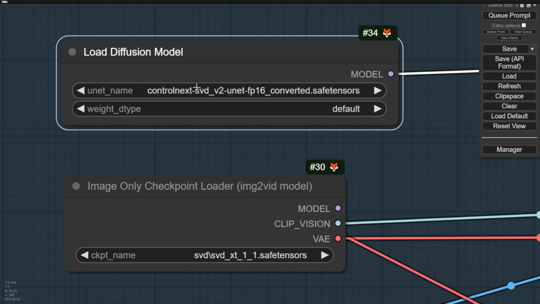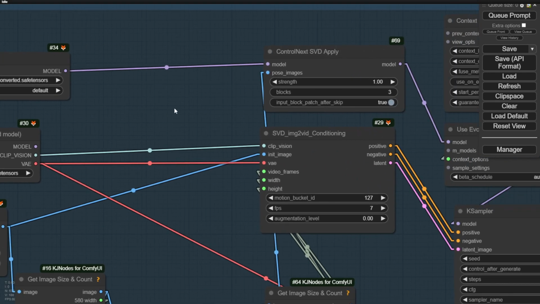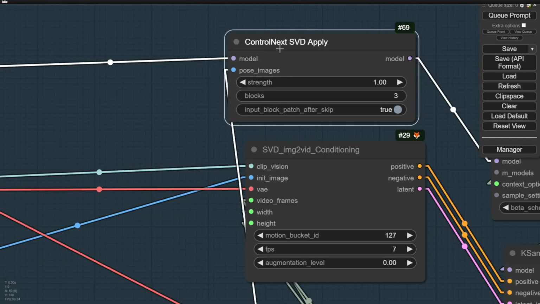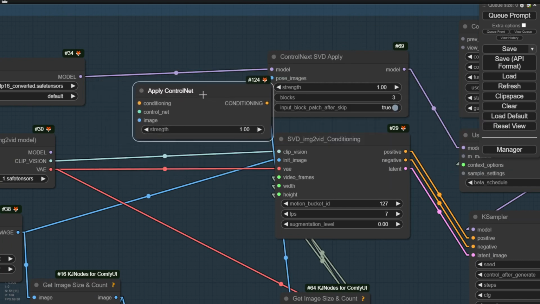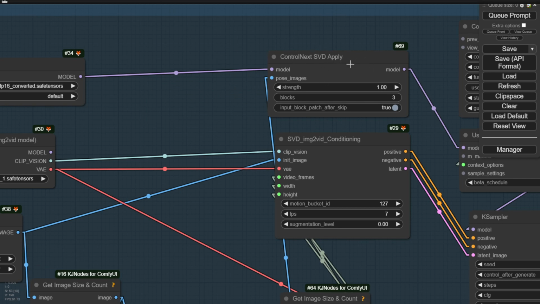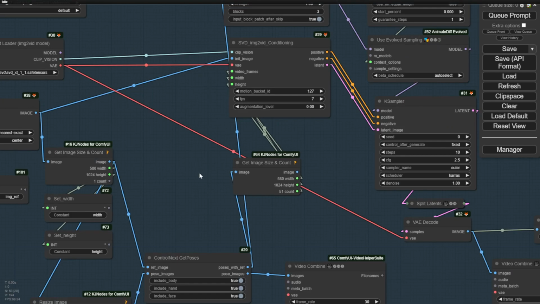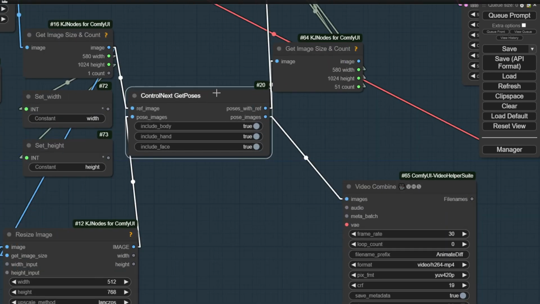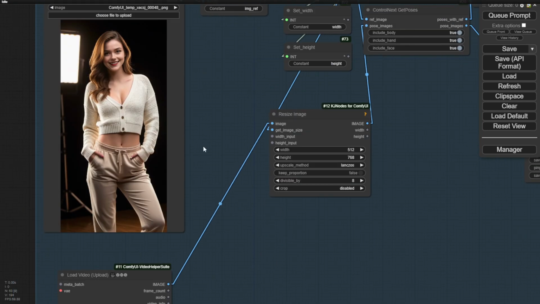Right now, I'm loading that from the UNet folder, and the model data is connected to the ControlNeXt SVD apply. This is like how you normally use a ControlNeXt custom node like Apply ControlNeXt, but with ControlNeXt, they have their own custom nodes to connect, which also inject the data into the model in the pipeline, influenced by the pose images from here. So the ControlNeXt Get Pose is very similar to DWPose preprocessors, but this one is going to match the source image for our character and the reference video image frames for our dancing motions, and put that together in the Get Pose pipeline in these custom nodes.